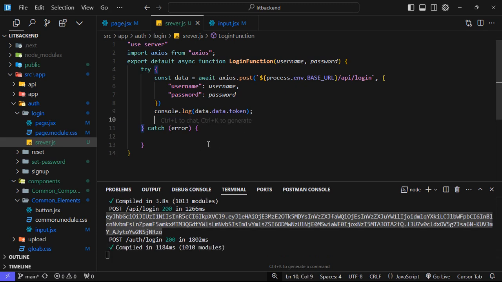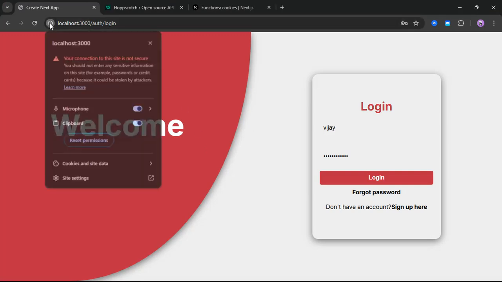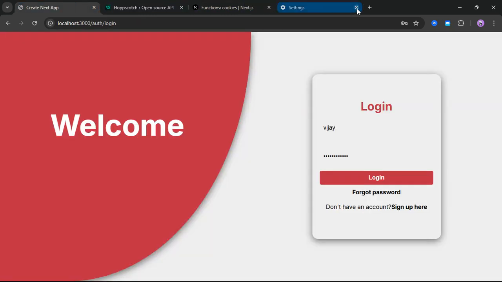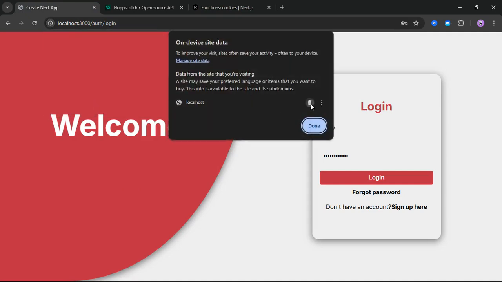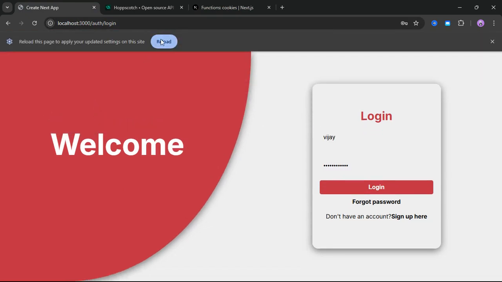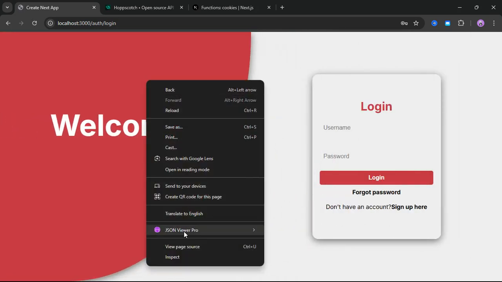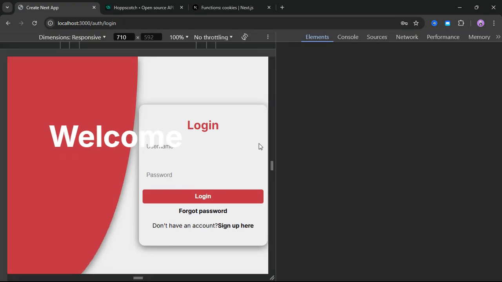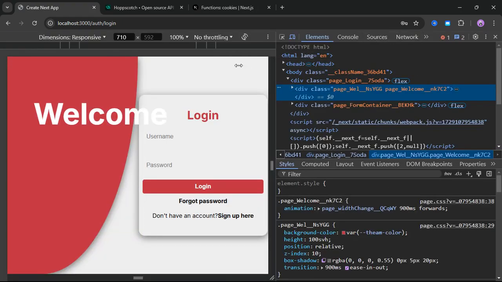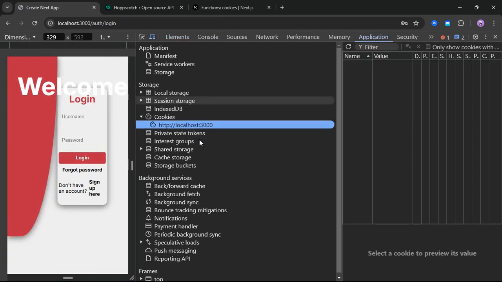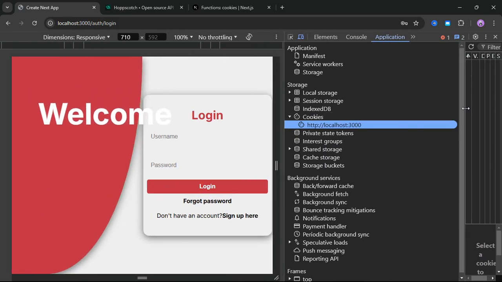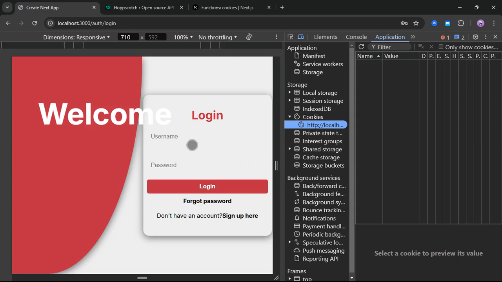Inside my cookies. Okay, so if I clear my site data, one sec, if I click here on cookies and data, and delete, done. I will reload it, and if I inspect it right now and come to the Applications tab, inside here cookies. Okay guys, can you see we don't have even a single cookie value inside our browser.